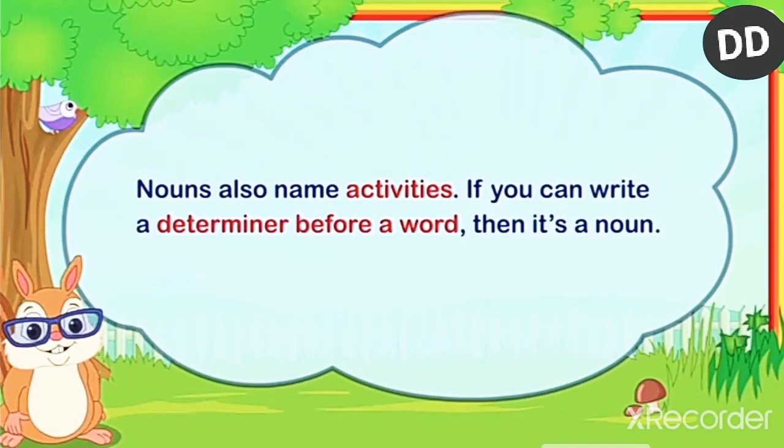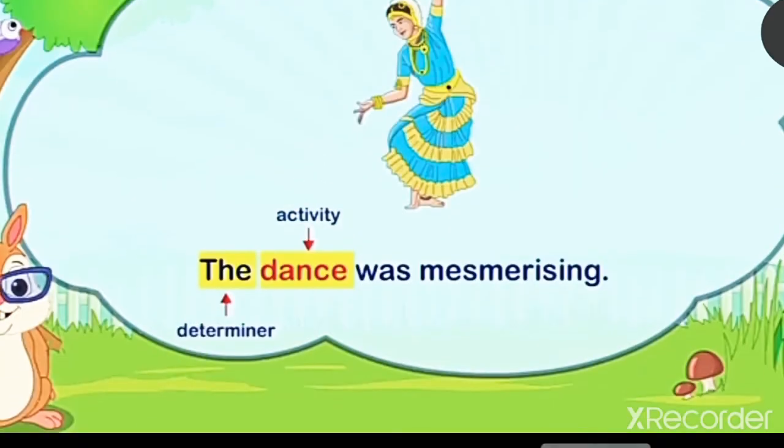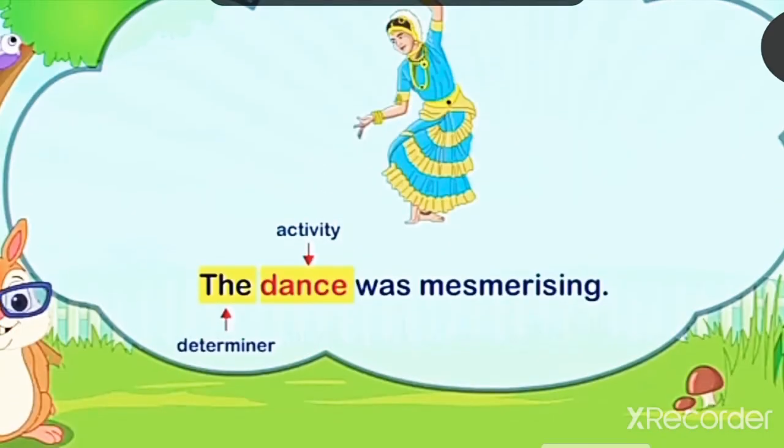Nouns also name activities. If you can write a determiner before a word, then it's a noun. For example, the dance was mesmerizing. Here, the is a determiner and dance is an activity.